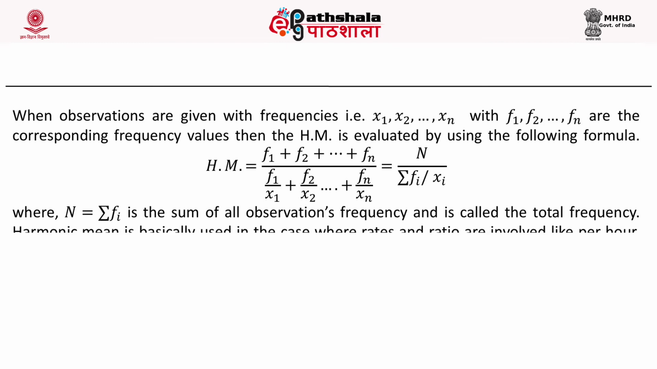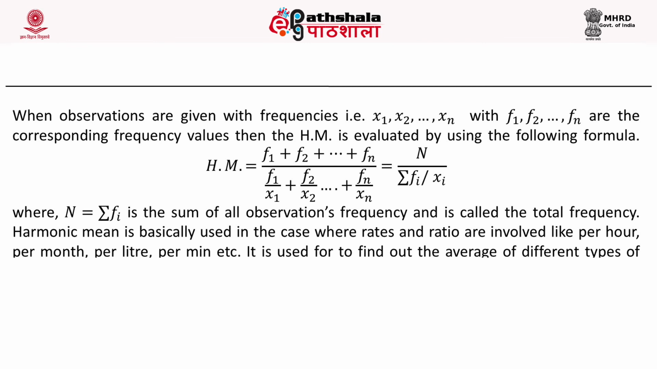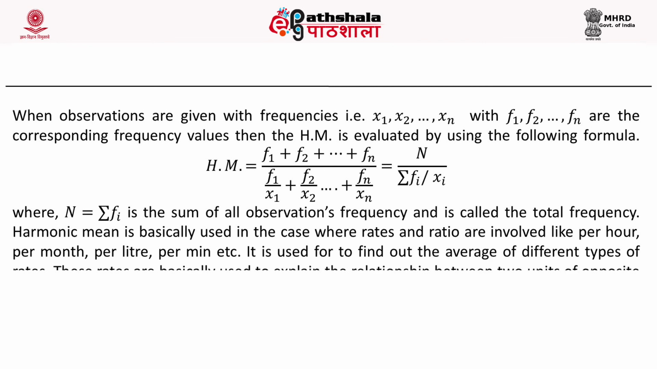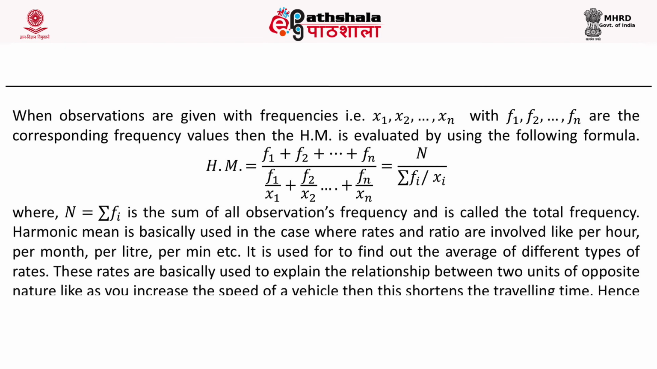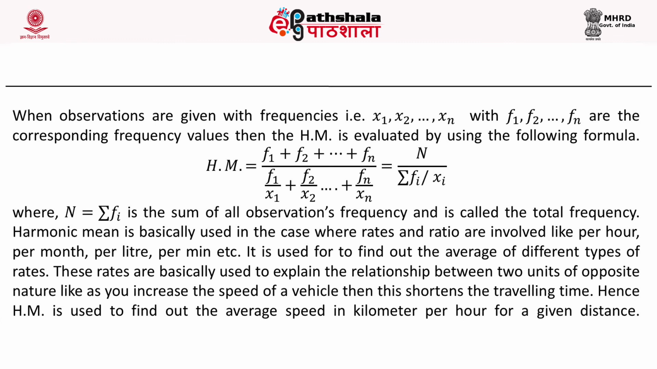Harmonic mean is basically used in cases where ratios and rates are involved, like per hour, per month, per liter, per minute, etc. It is used to find the average of different types of rates. These rates are used to explain the relationship between two units of opposite nature, like as you increase the speed of the vehicle, this shortens the travelling time. Hence, harmonic mean is used to find the average speed in kilometers per hour for a given distance.